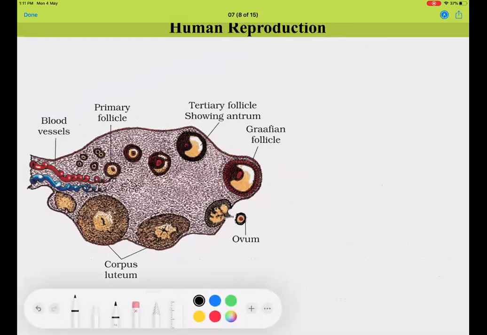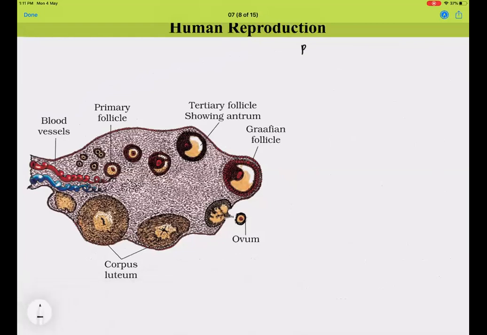Talking about the oocytes, during birth, when childbirth takes place, there are several hundred thousands of oocytes present. As the age increases and the female reaches the age of puberty, the number of oocytes will be reduced to some hundreds, and all these oocytes will begin their meiosis and will be in a stage called primary oocyte.